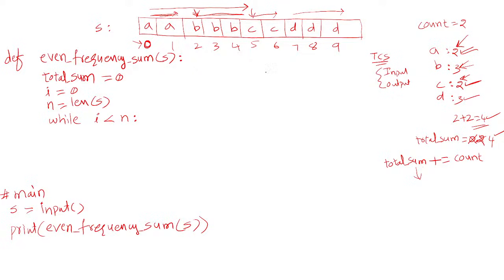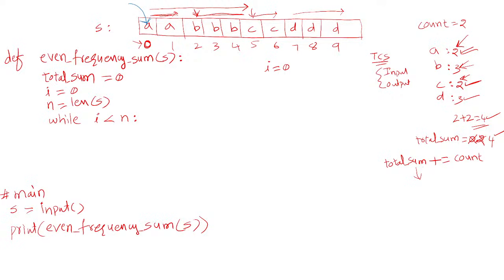Now look at the logic. Now i is equal to 0, that means we are processing the first character. We will count how many times it is occurring.